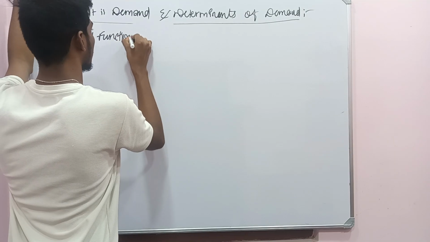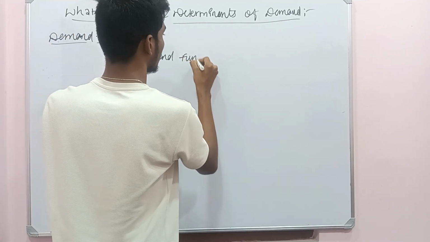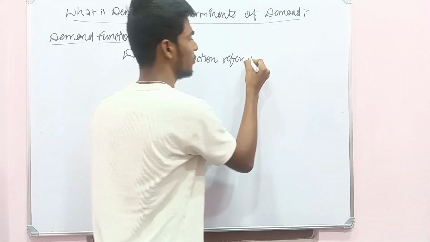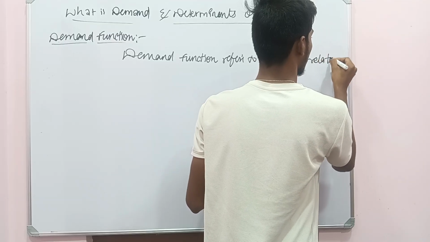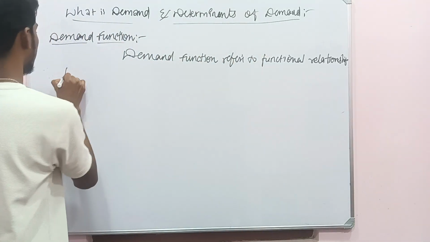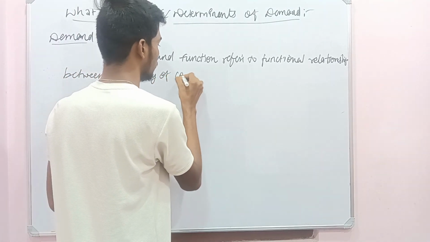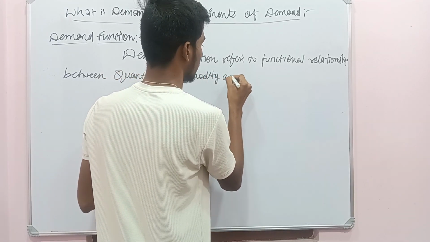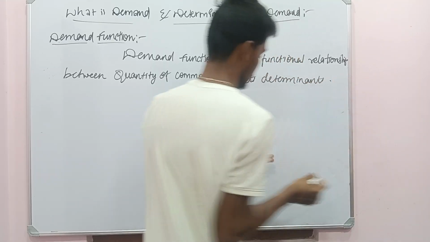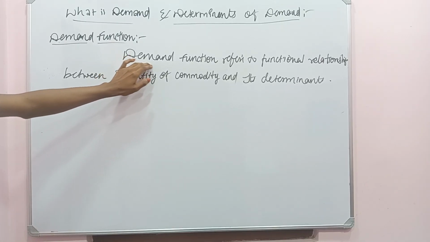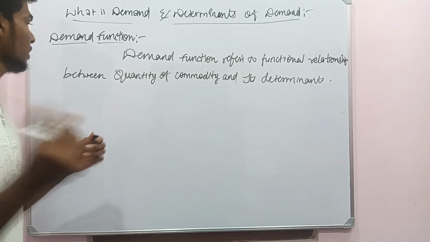Demand function refers to the functional relationship between the quantity of a commodity and its determinants. This is called a demand function. Now let's see the determinants of demand.